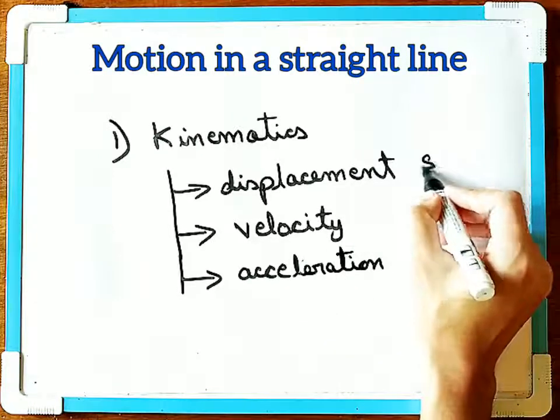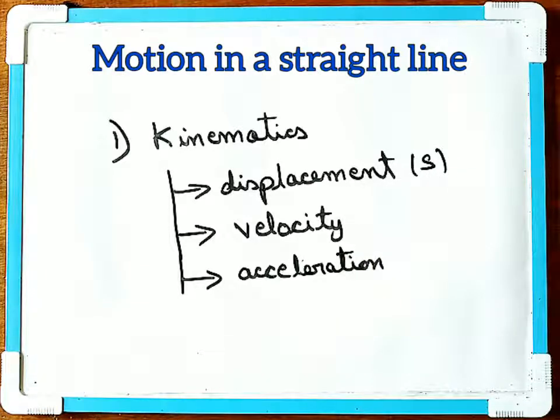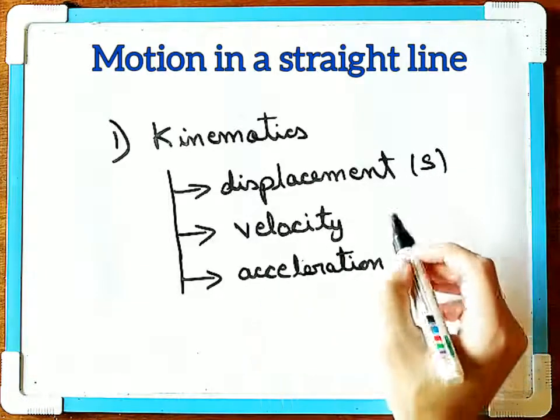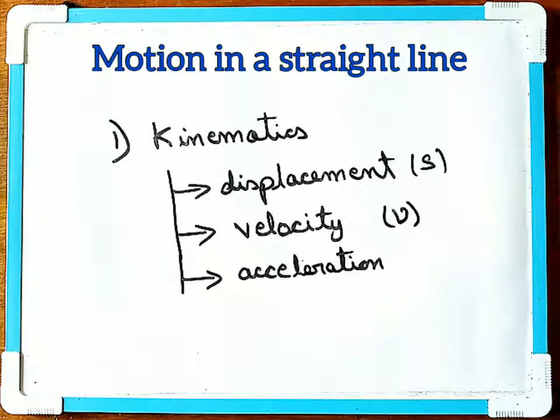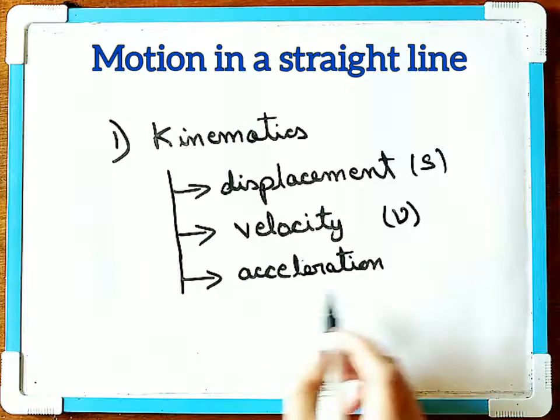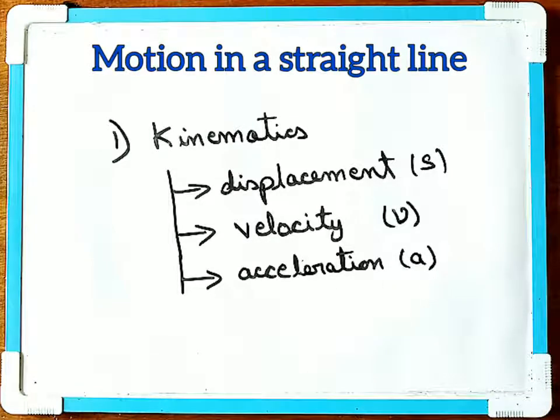So we have displacement, usually denoted by S, or distance, or even path length, and velocity, usually denoted by V or U for initial velocity, and acceleration, usually denoted by A. So under kinematics, we shall study these three physical quantities: displacement, velocity, and acceleration.